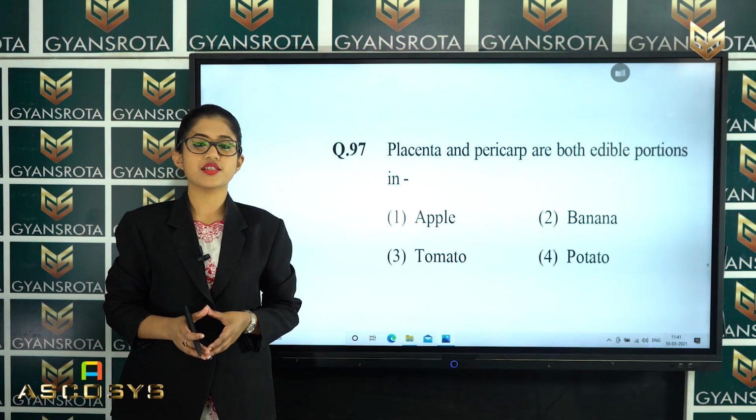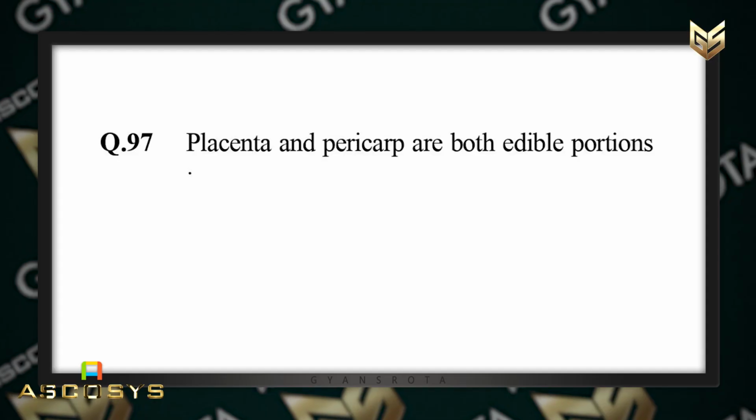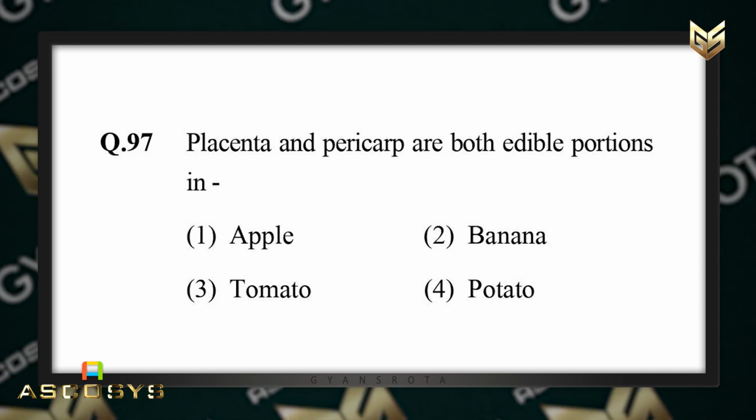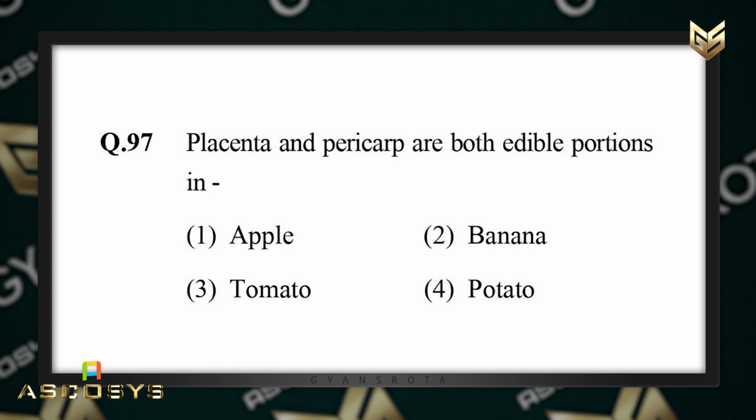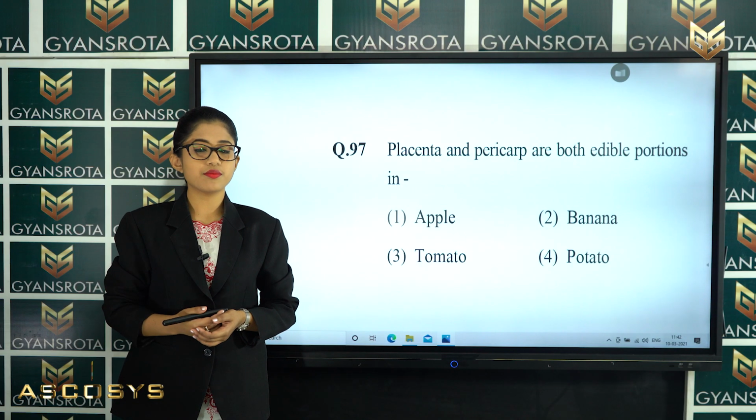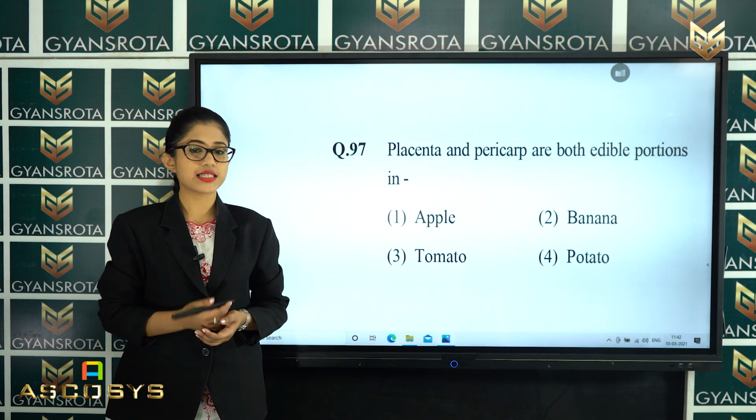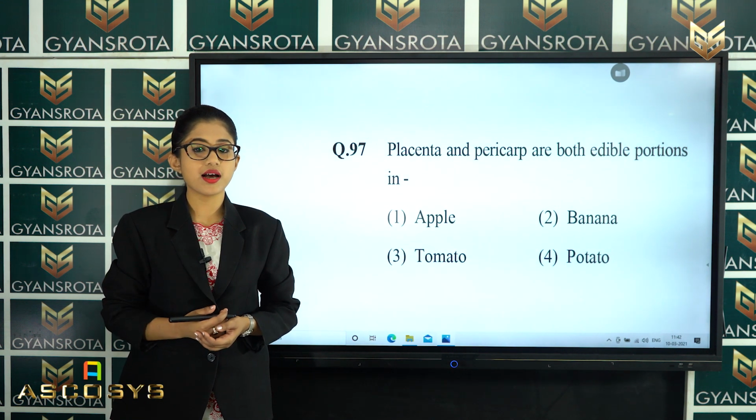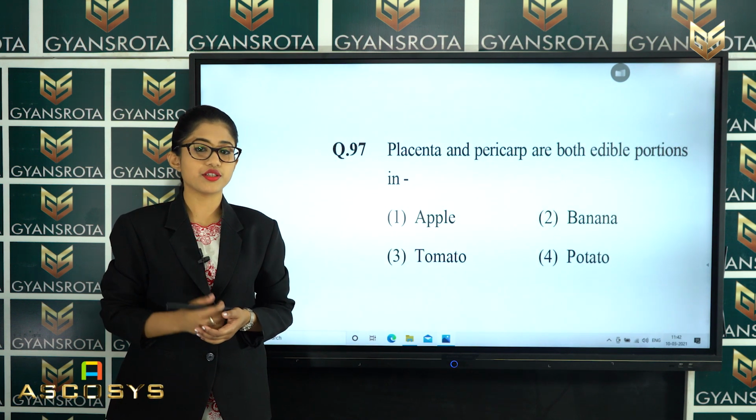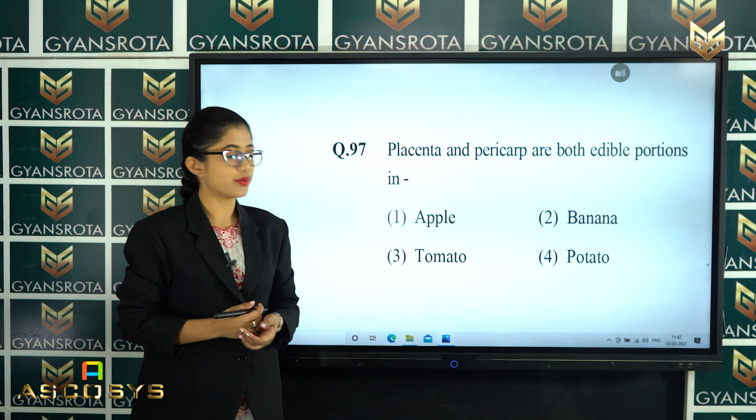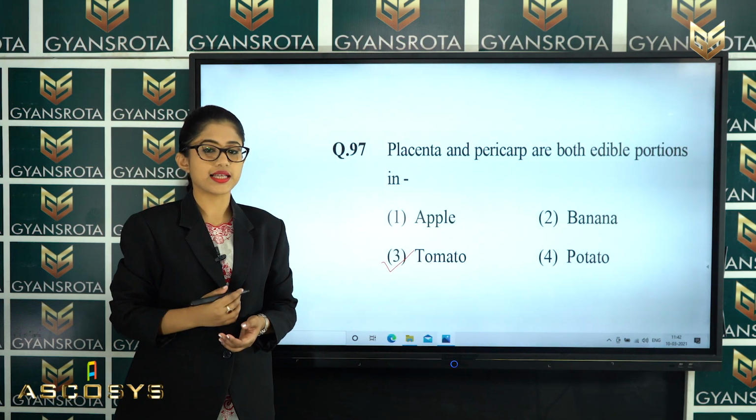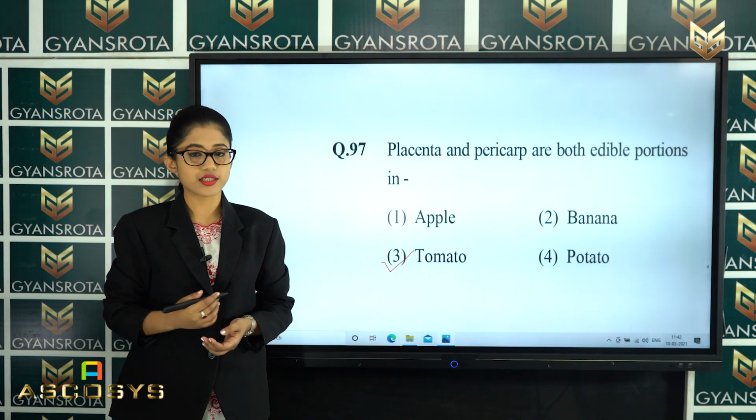Now the next question is question number 97. Placenta and pericarp are both edible portions in apple, banana, tomato or potato. So in the chapter Morphology of Flowering Plants, we have discussed about this topic. So placenta and pericarp, these are both edible portions in tomato, which is given in option number 3. So option number 3, tomato, is the correct answer. Now let's move on to the next question.